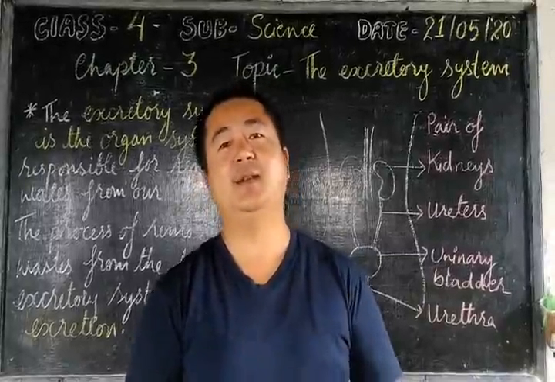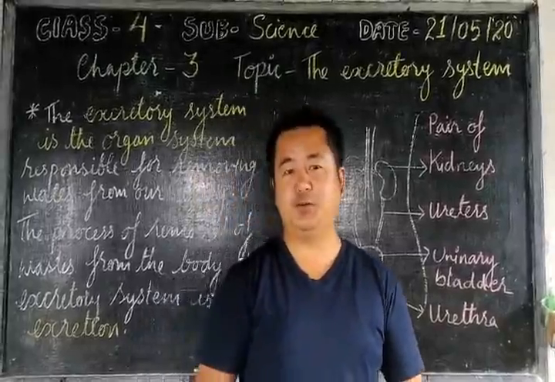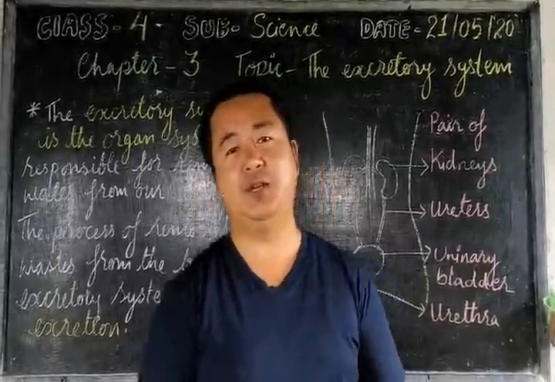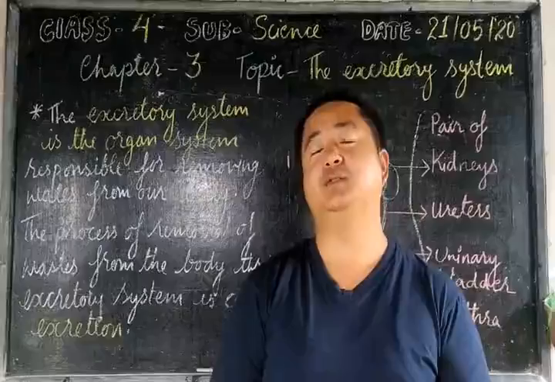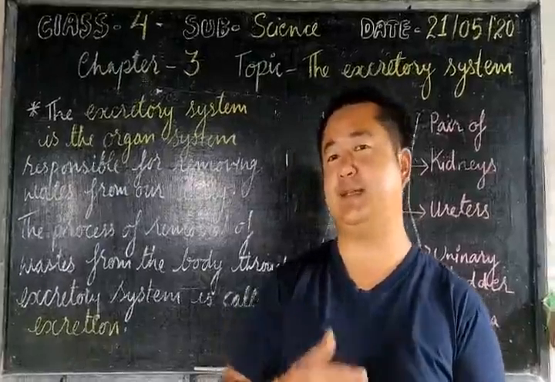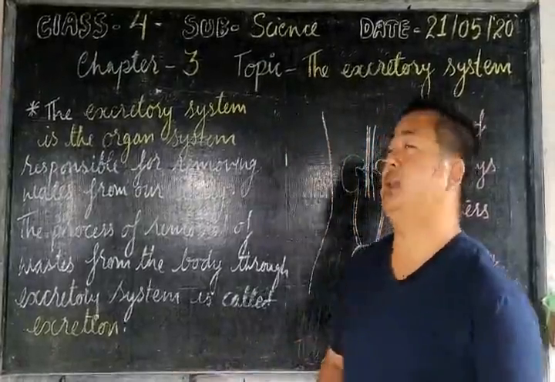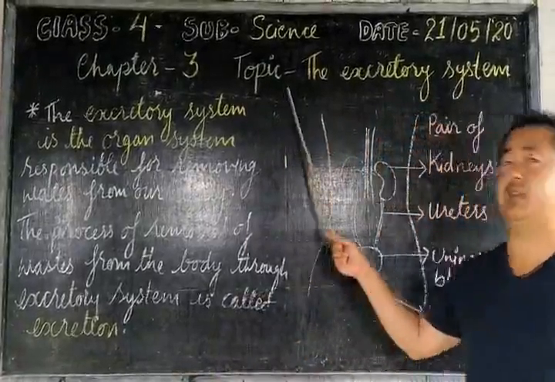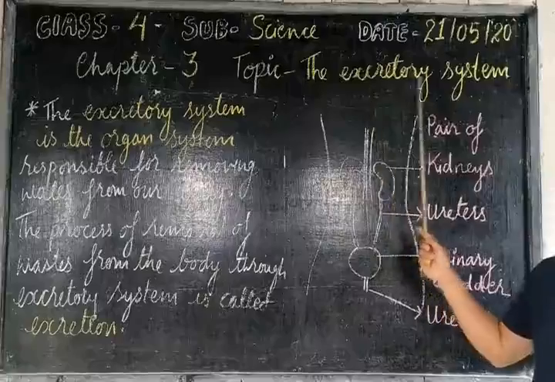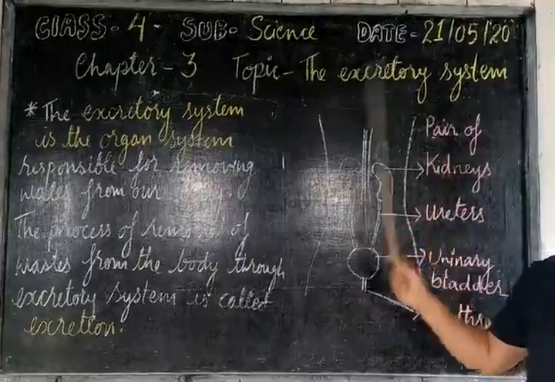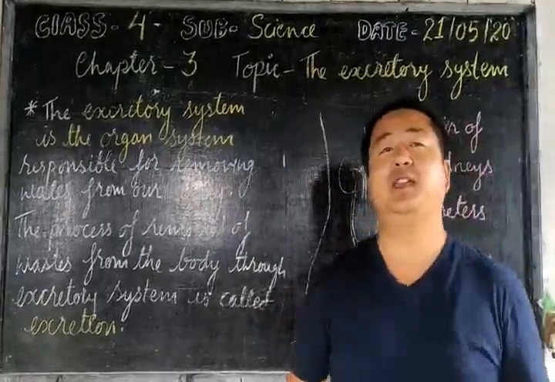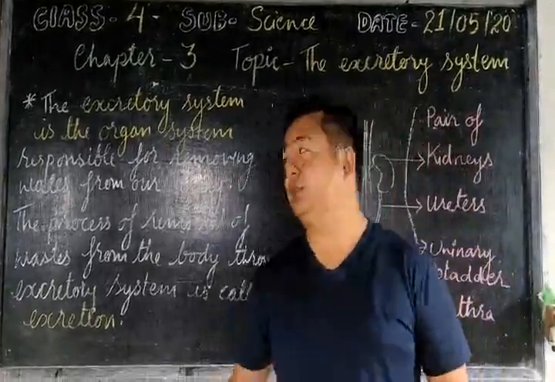For that, please turn to page number 24. Refer to chapter 3 on page number 24. This is the continuation of the same chapter, and the topic for the day is the excretory system.